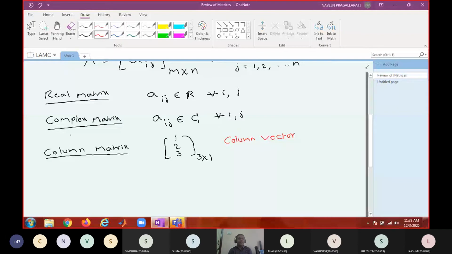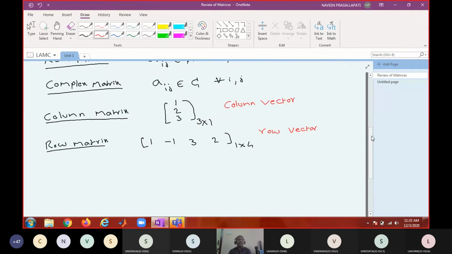Similarly, what do you mean by a row matrix? A matrix having a single row. For example, 1, minus 1, 3, 2. In this case, it is 1 by 4. You may call it a row vector. So vectors are either horizontal or vertical.